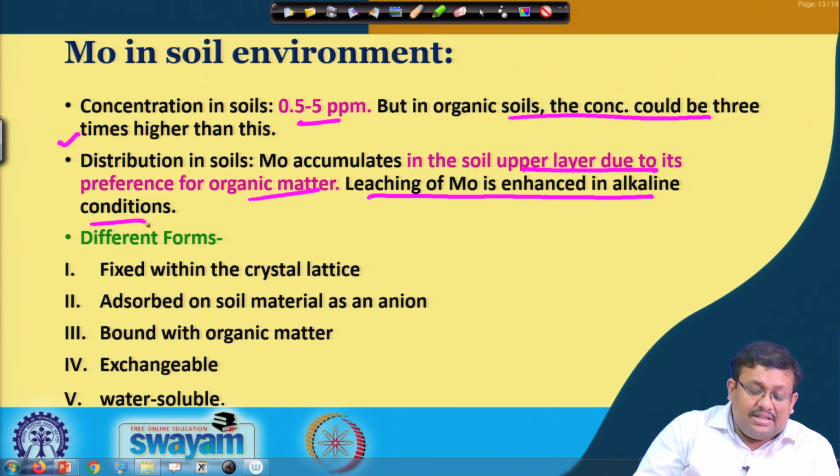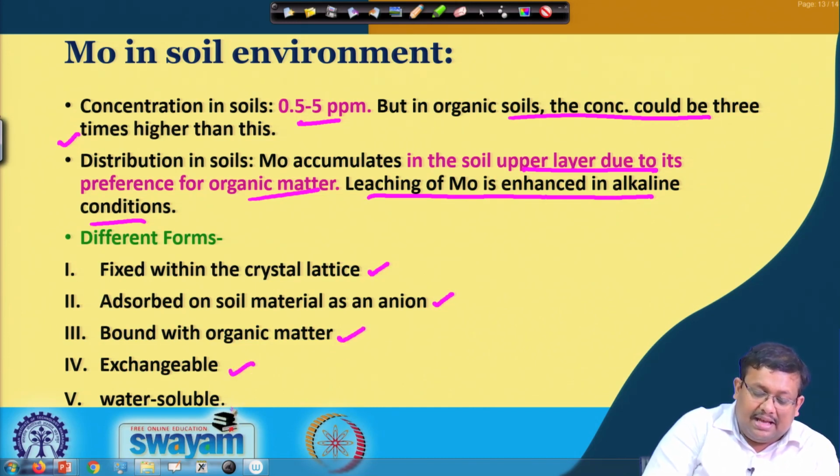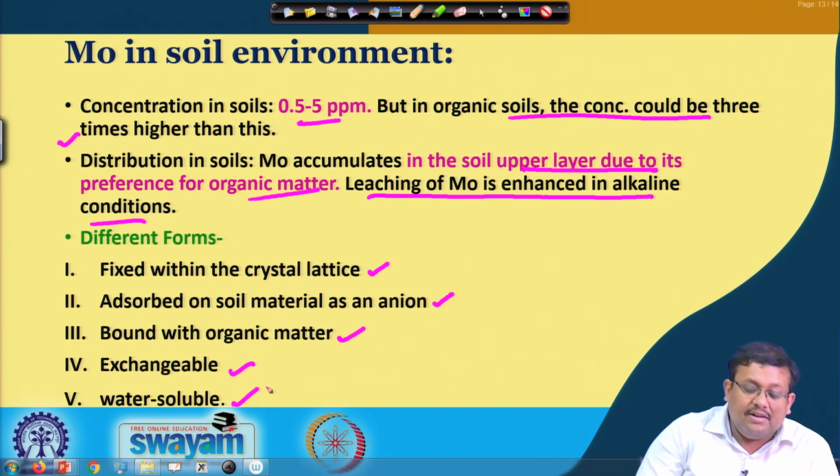Considering the different forms of molybdenum in the soil environment, first it is fixed within the crystal lattice. Secondly, it is adsorbed on soil material as an anion, then bound with organic matter, exchangeable, and water soluble. These are the 5 major forms of molybdenum present in the soil environment.